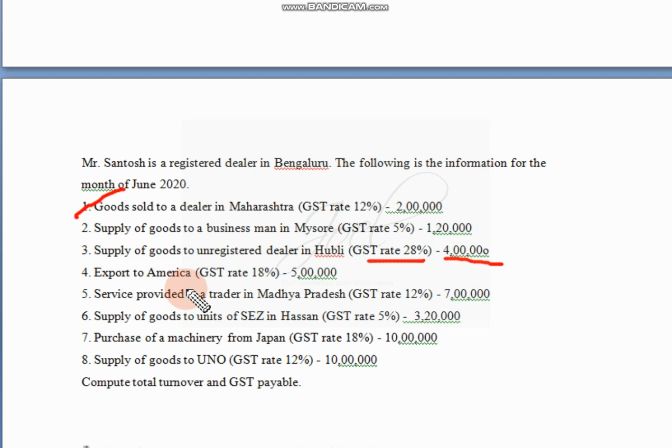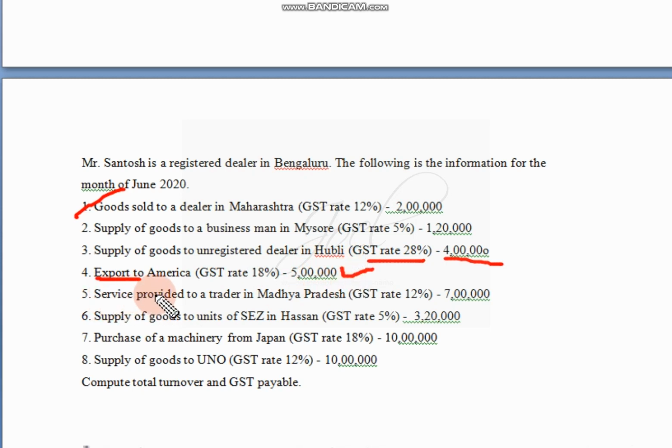Next, export to America. Goods are exported to America where the GST rate is given as 18%. Now, if any goods are sold to any other country, they are considered as export. For exports, we are not considering any tax rate. It will be a part of the total turnover, but there won't be any taxation rate. So we are not calculating it under taxation rate. For that, nil rate is applicable.